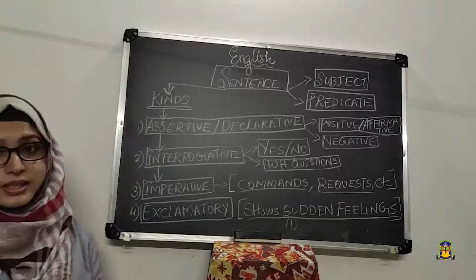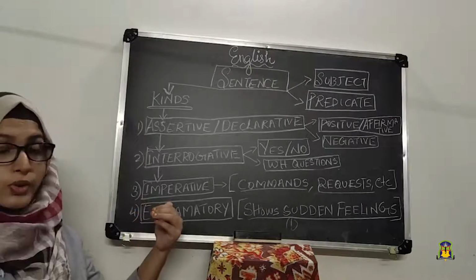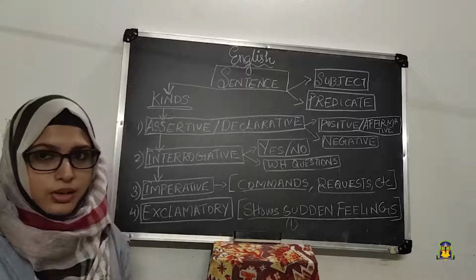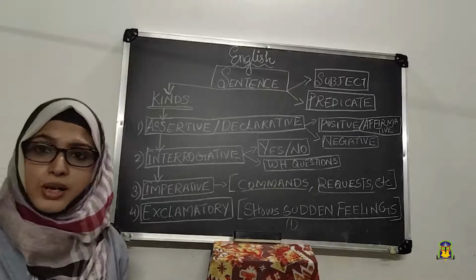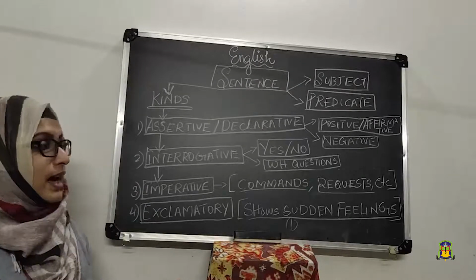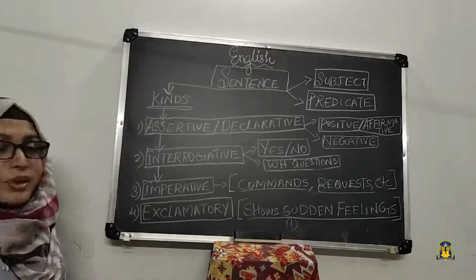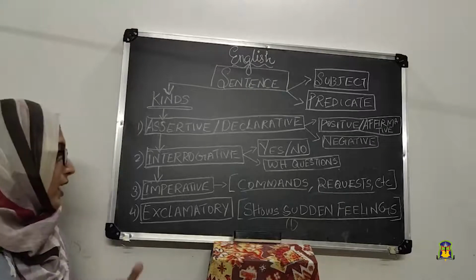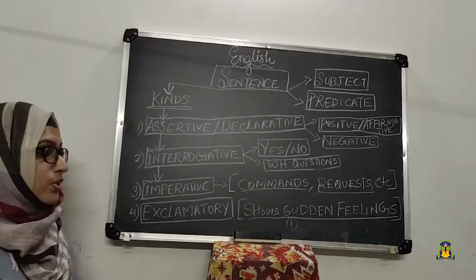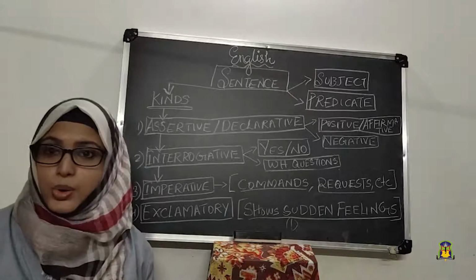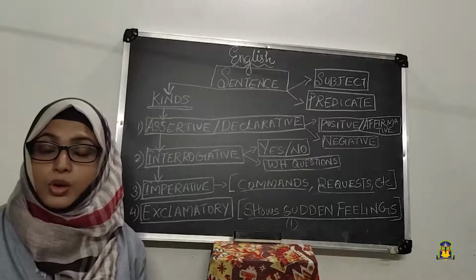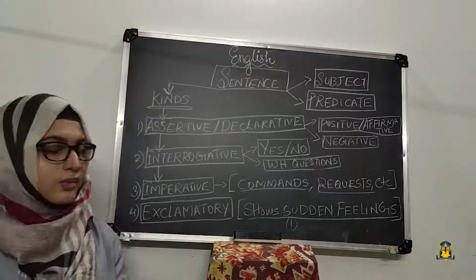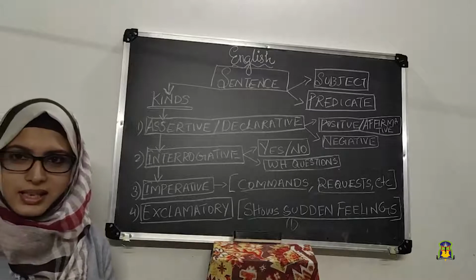Second, interrogative sentence, formed with question words. Always in interrogative, please keep it in mind, you should put the question mark. It is also subdivided into two, yes or no questions and WH questions. Third is imperative, which is used to give commands, requests, etc. And the exclamatory sentence shows sudden feelings. Oh no, wow, what a beautiful house, what a beautiful girl, what a pretty girl. All these we can use for exclamatory sentences.